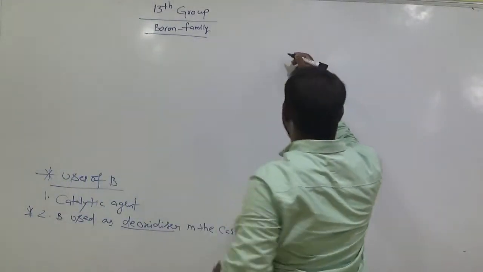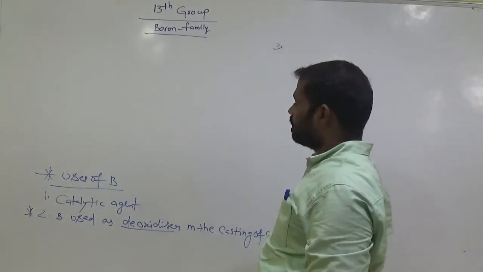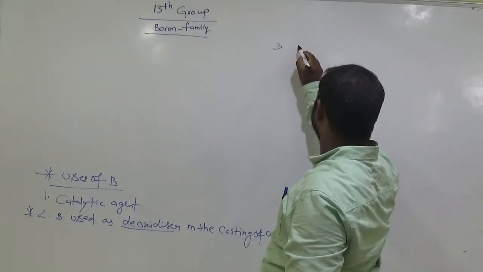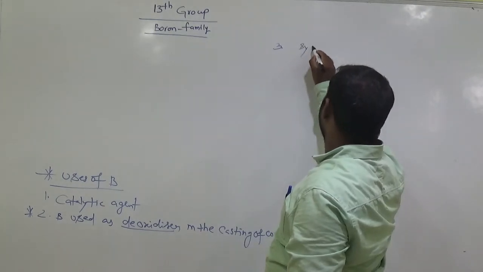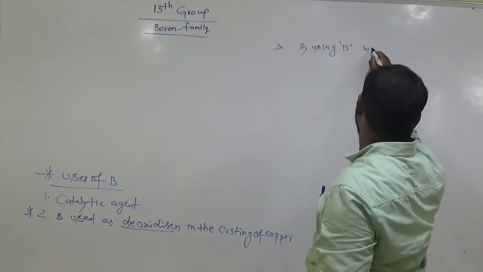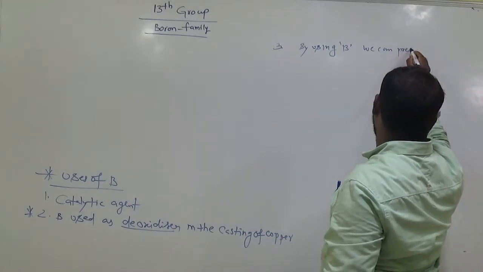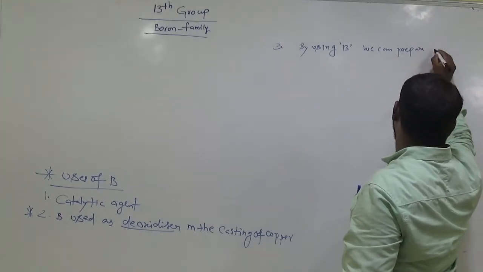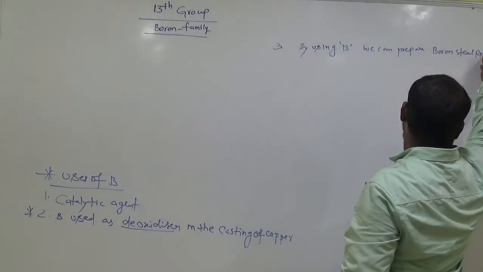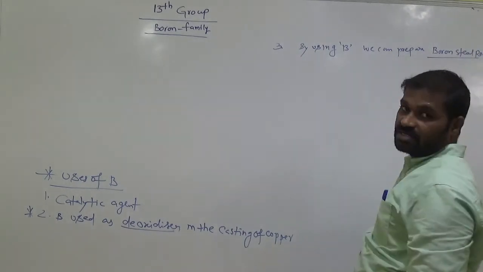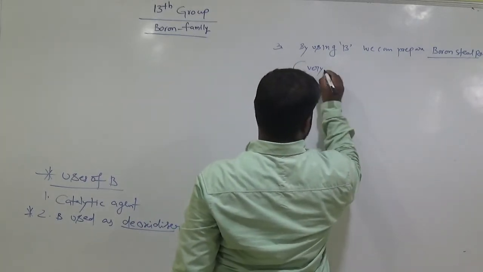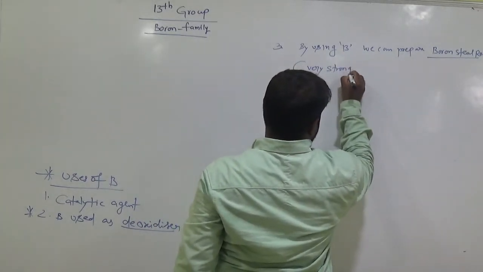And the next one is, by using boron we can prepare boron steel rods. Boron steel rods. Boron steel rods are very strong.